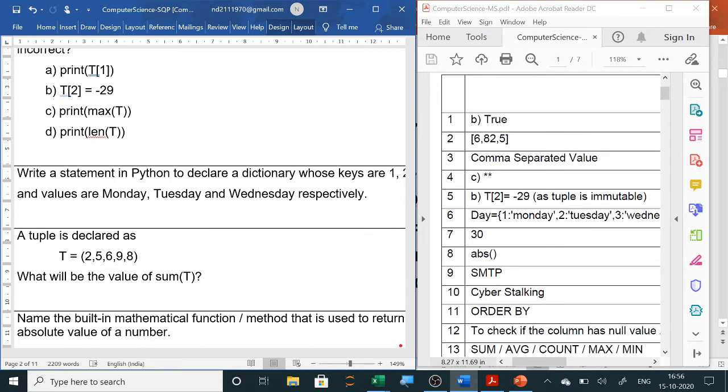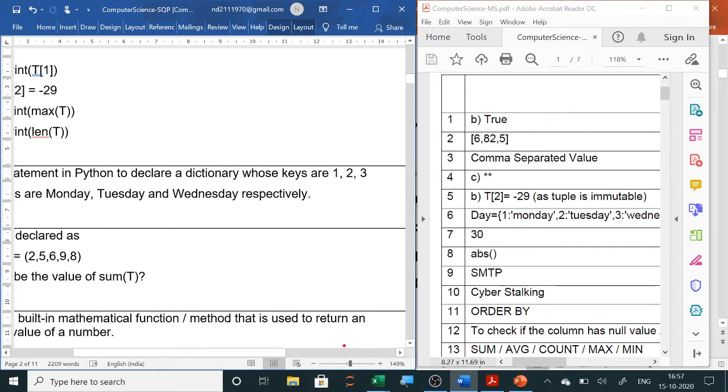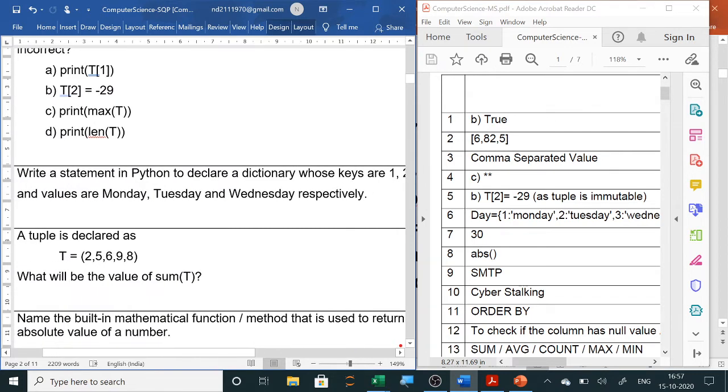So while declaring, how do we declare it? Day equals to, in curly braces, since it is a dictionary, in curly braces you have to write first the keys, colon, then the values. The values are strings, so they are written in single quotes or double quotes, and the keys are numeric values, so the keys will not be written in single quotes or double quotes.